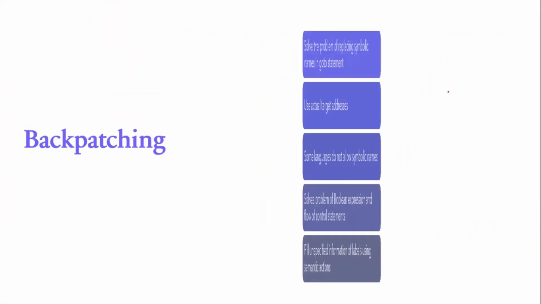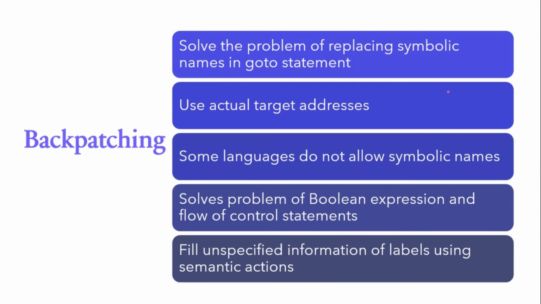Next, backpatching. So what does backpatching mean? Backpatching is a technique to solve the problem of replacing symbolic names in go-to statements by the actual target addresses. This problem comes up because some languages do not allow symbolic names in the branches.